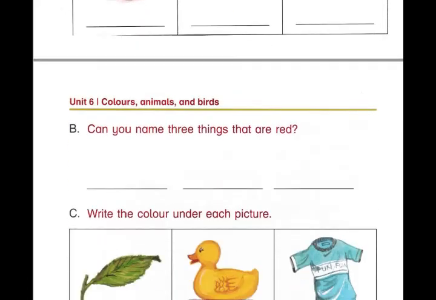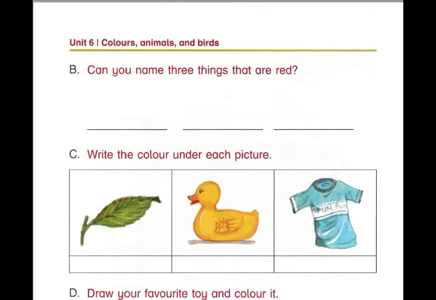Now come to the next page, and the question B is, can you name 3 things that are red? Write here apple. APPLE, apple.